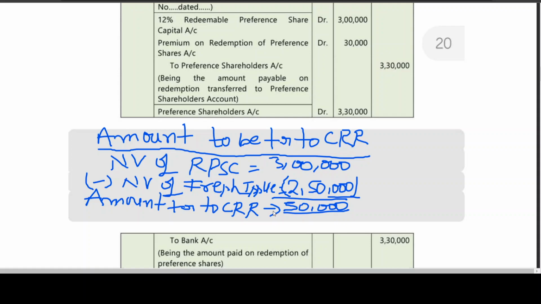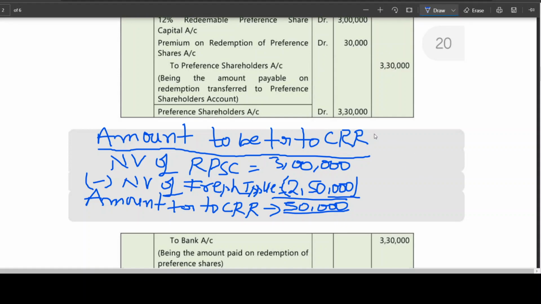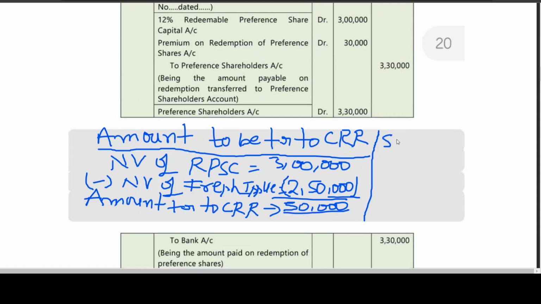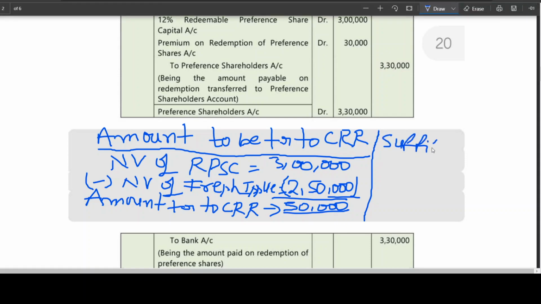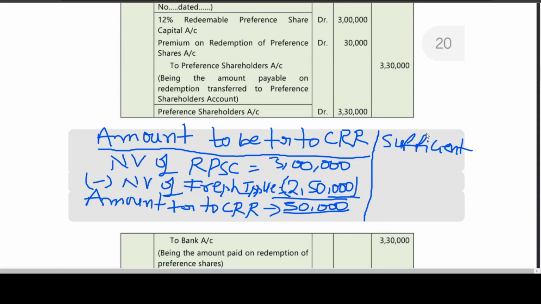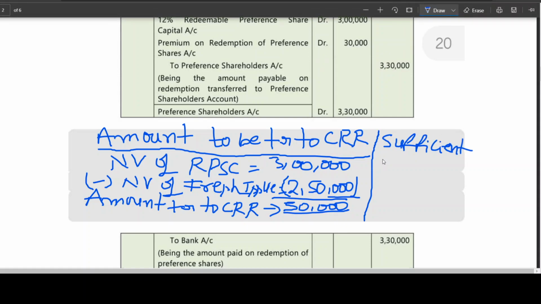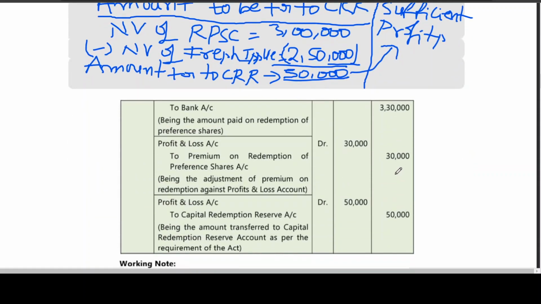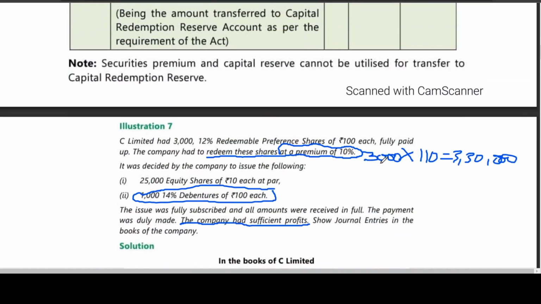So here the amount to be transferred to CRR has been given, and we are assuming now that the company says sufficient profits. Sufficient profits for what? CRR. So we can say that the company has sufficient profits.